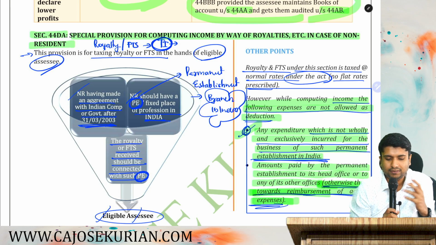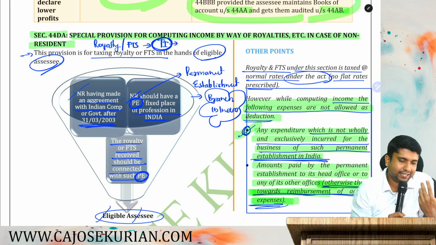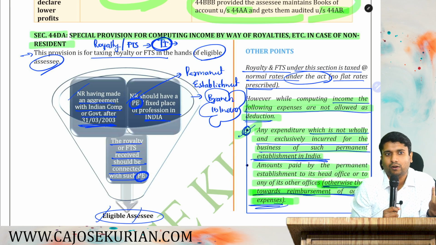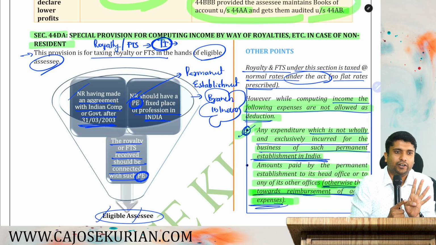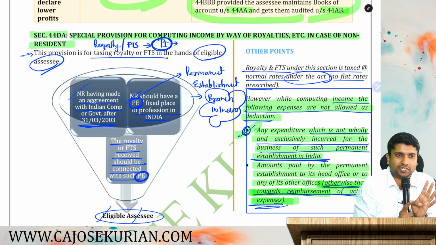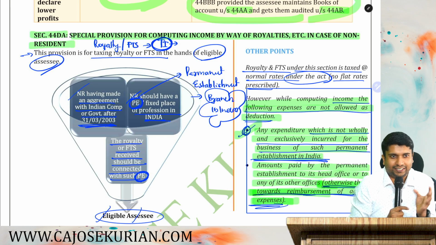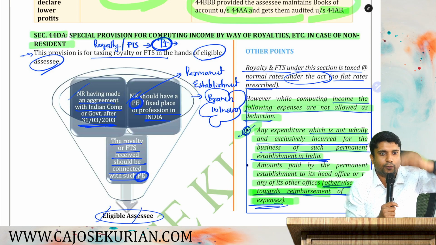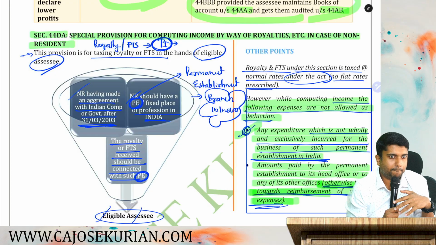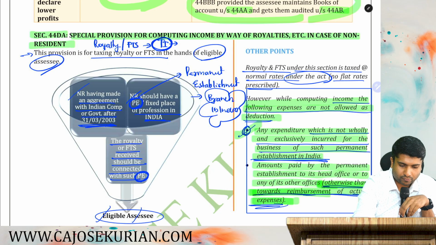So friends, listen, the provision that we have learned right now was 44DA. Basically, it's an administrative section. Why did I call it an administrative section? It's not any presumptive provision. It does not provide for any flat rates. It only states a restriction while computing the total income. Are you all here?